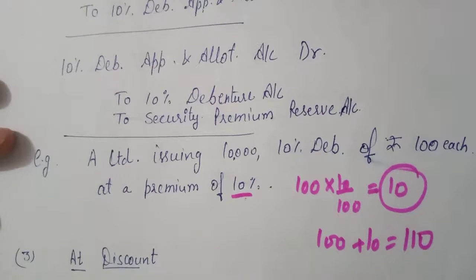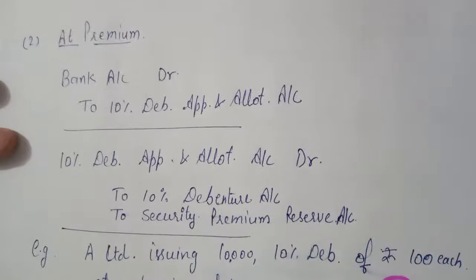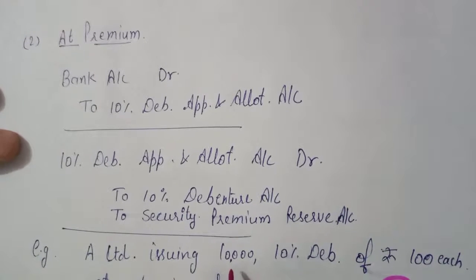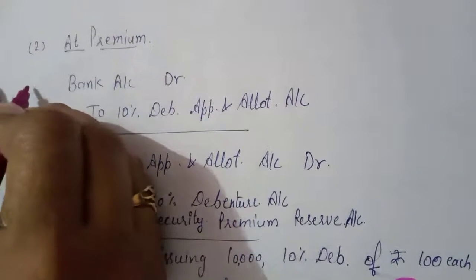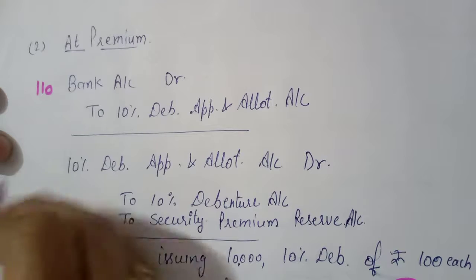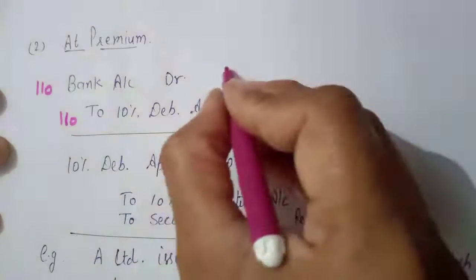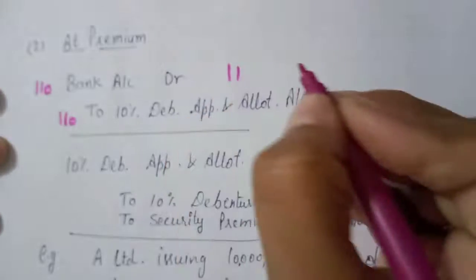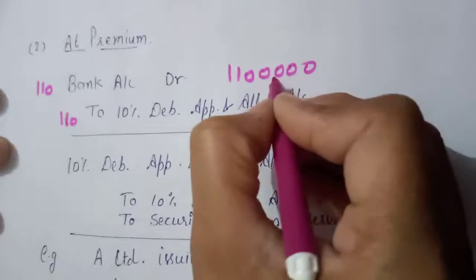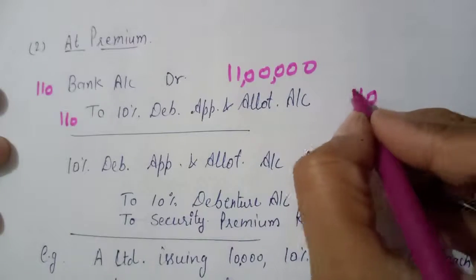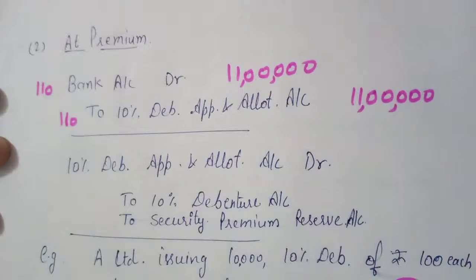And how will you write the amount in the entry? For the 10,000 debentures, 10,000 will be multiplied by 110, and this will be the amount.